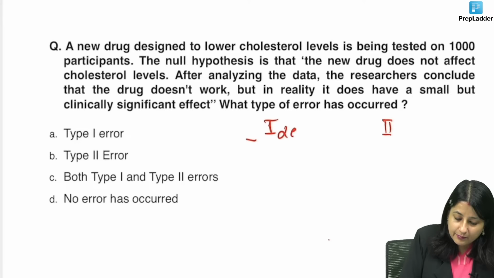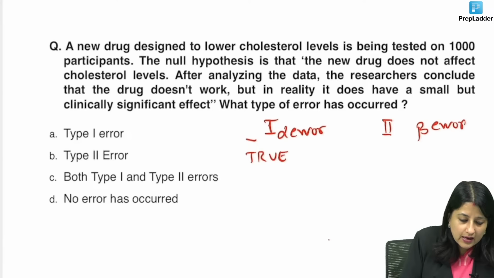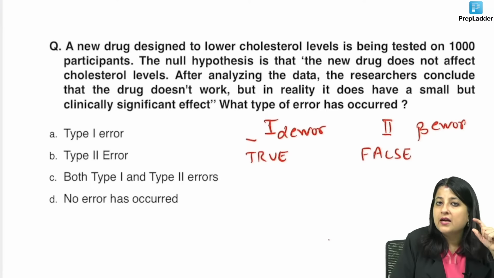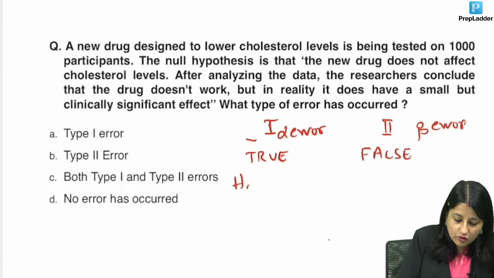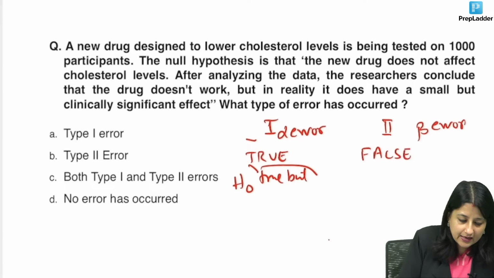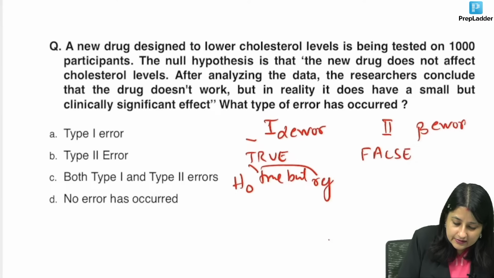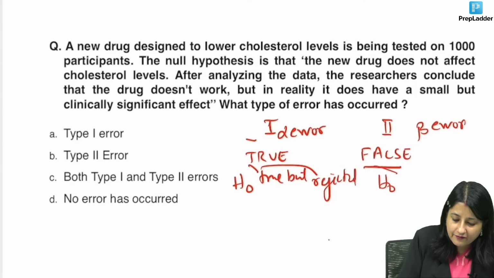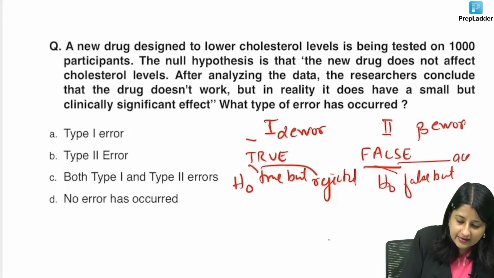Type 1 error, everybody, is also known as alpha error, and type 2 is beta error. For type 1, I have told you the buzzword is true, and for type 2, I have told you the buzzword is false. Now in type 1 error, H0 is T for true, but R is rejected. And for type 2 error, H0 is F for false, but A, you will remember, is accepted.